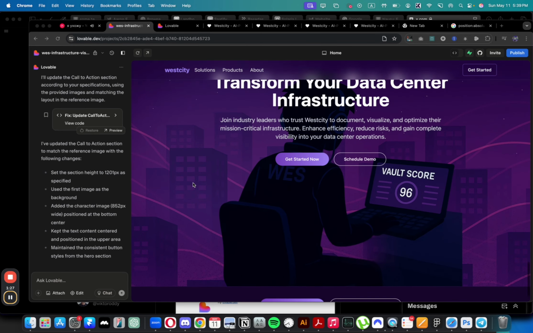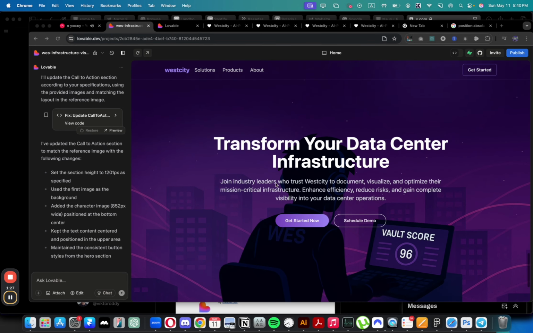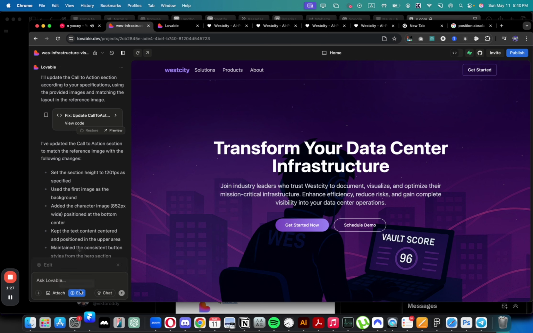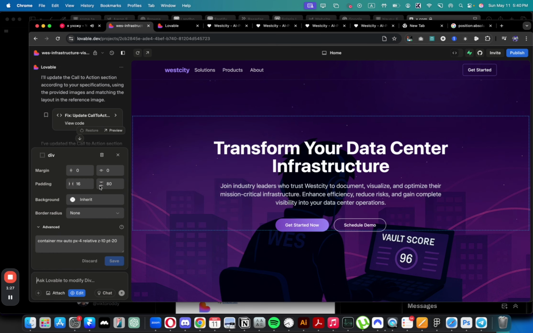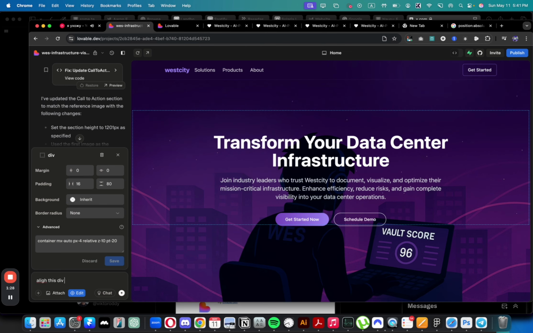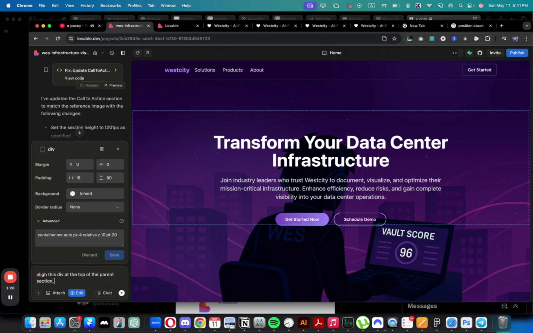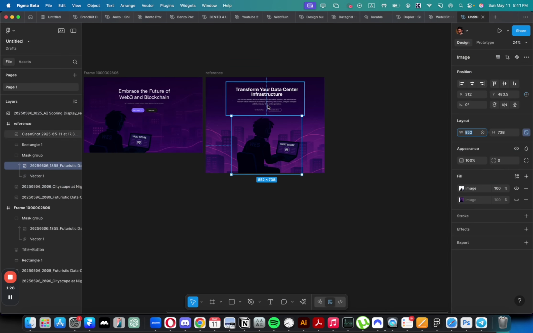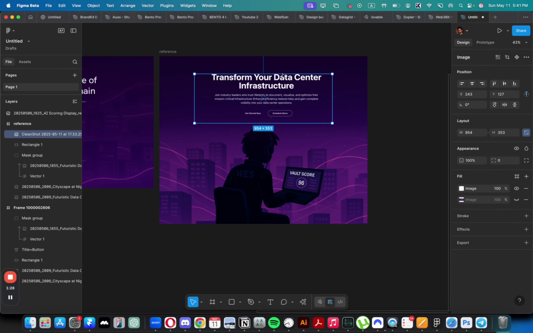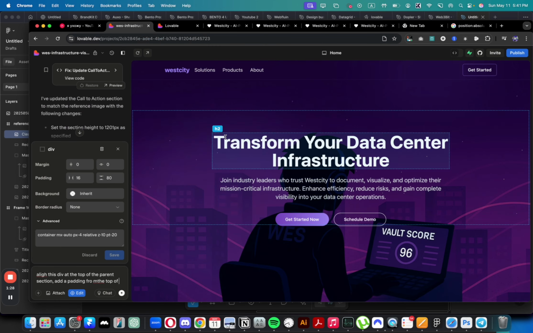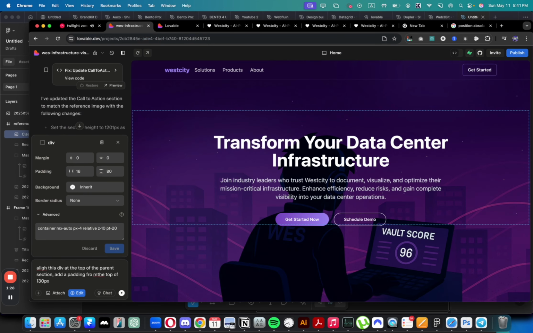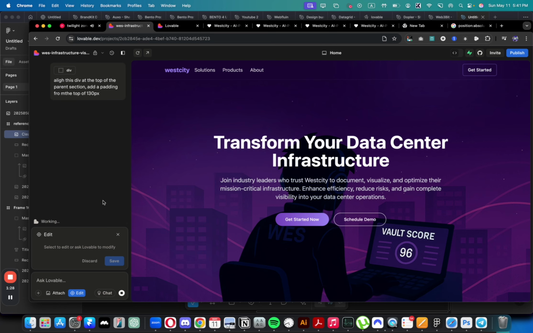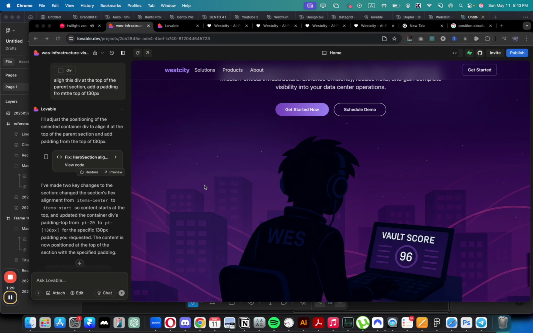Almost perfect, actually. The only thing I need to do is move this text to the top. I wonder if I can move it with this. Nope. And this div at the top of the parent section, add a padding from the top of 130 pixels. Let's see what it's going to do. I'm wondering. Yep, it did a very good job.